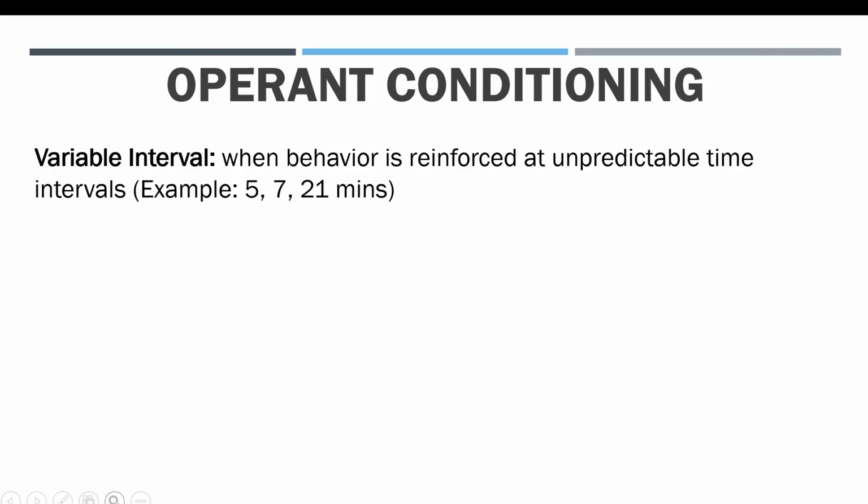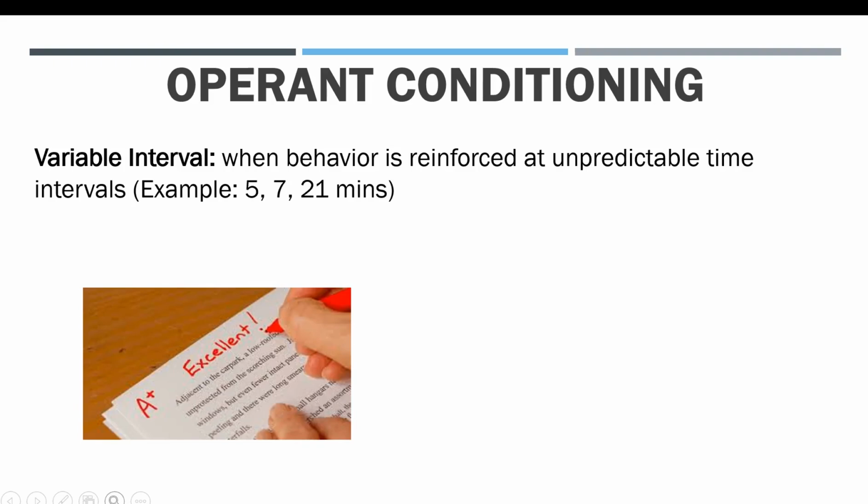Next, there are variable intervals, when behavior is reinforced at unpredictable time intervals. For example, an unpredictable time might be 5, 7, and then 21 minutes. This is different from fixed intervals because these time intervals are not at a specific set time.